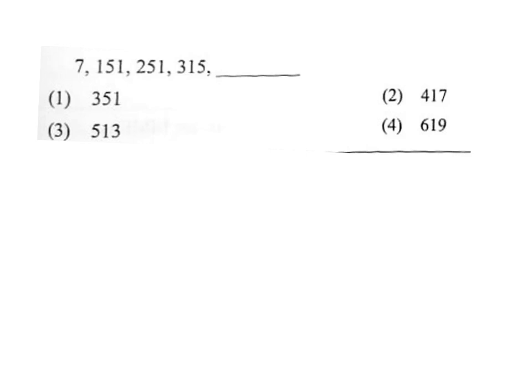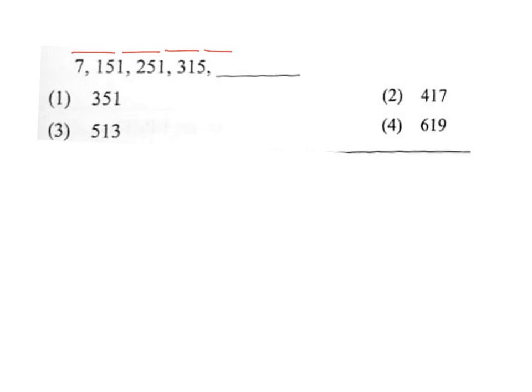For example, if you see this question 7, 151, 251, 351, there is definitely an increase. But is it a consistent increase? No, it is not. How? 7 to 151, a big change, a big jump. In the same way, from 151 to 251, the jump is slightly decreased. From 251 to 351, again the jump is slightly different.